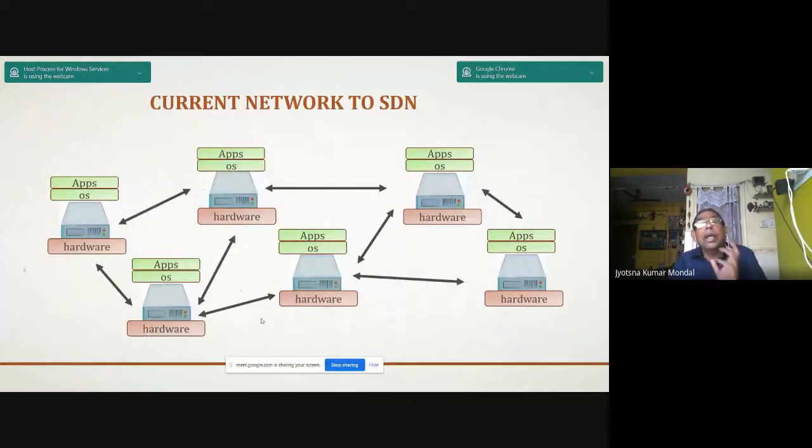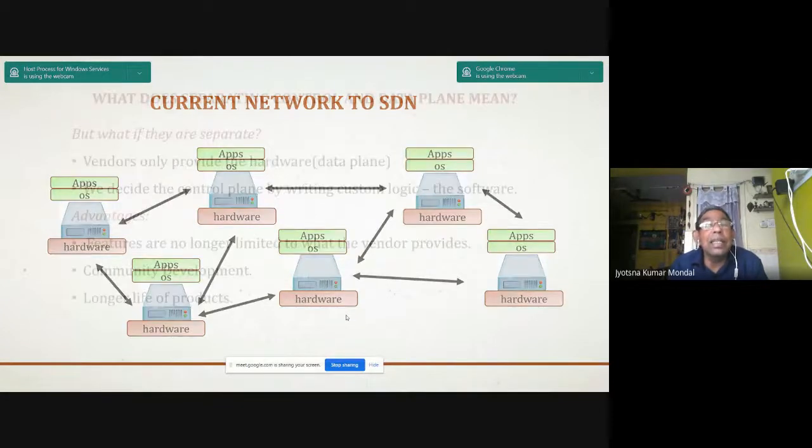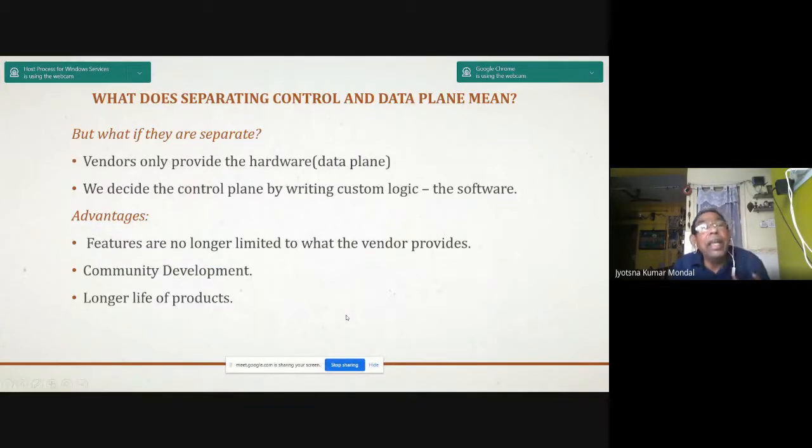So now, from the current network to the SDN scenario. Now let us consider that the vendor will provide the hardware. That means what does separating control and data plane mean? What if they are separated? That means the vendor will supply the hardware. We decide the control plane by writing custom logic. That is the software. That means earlier it was written in the existing switch.